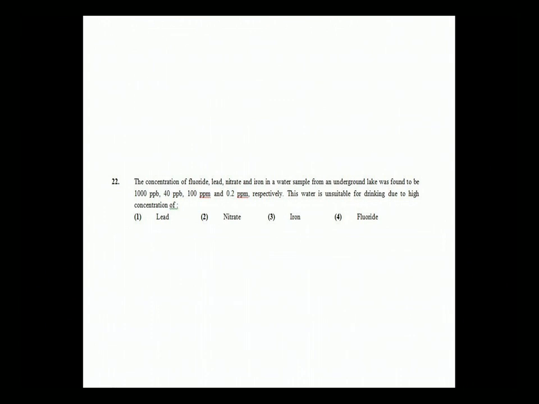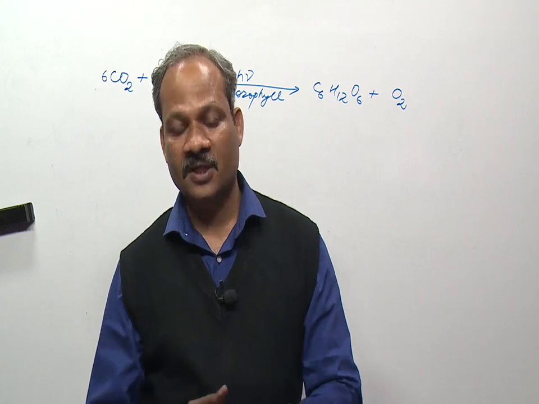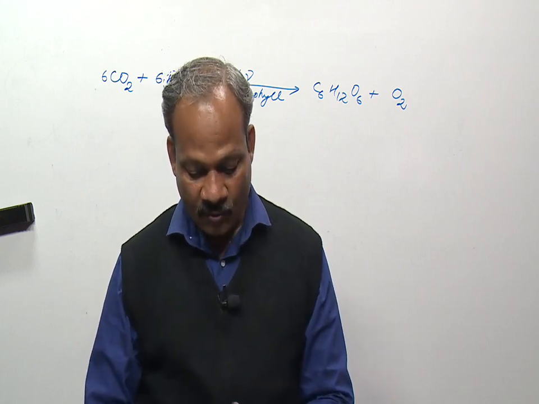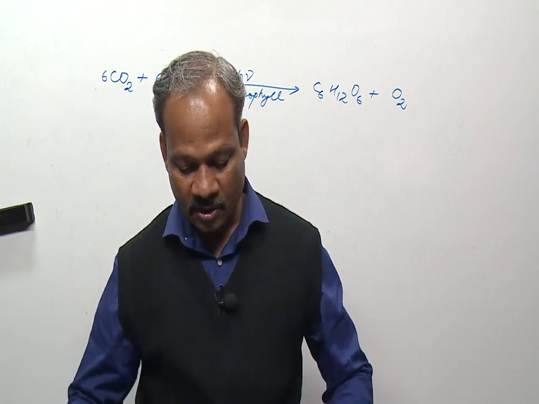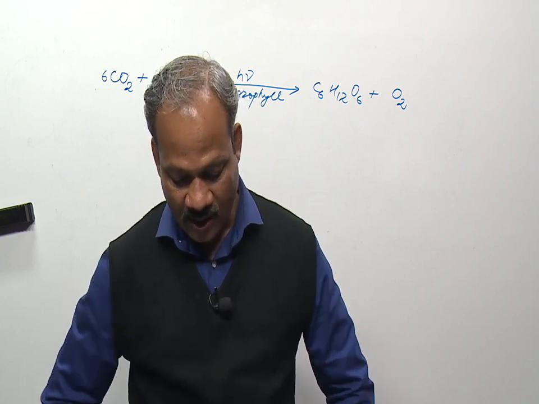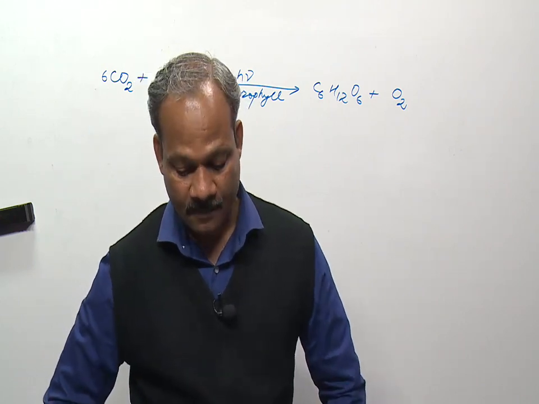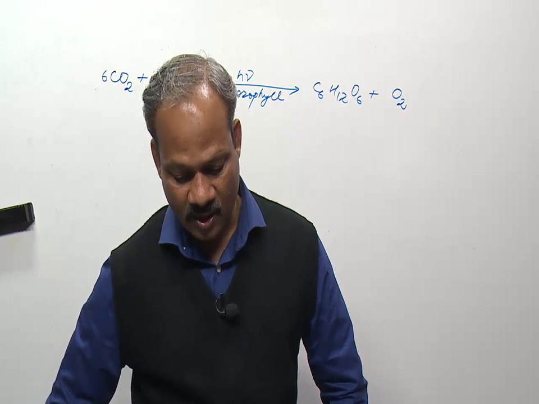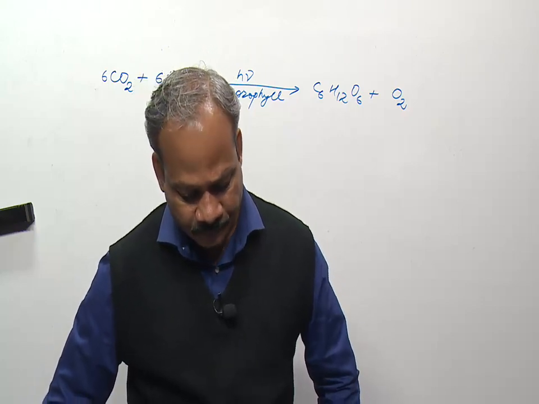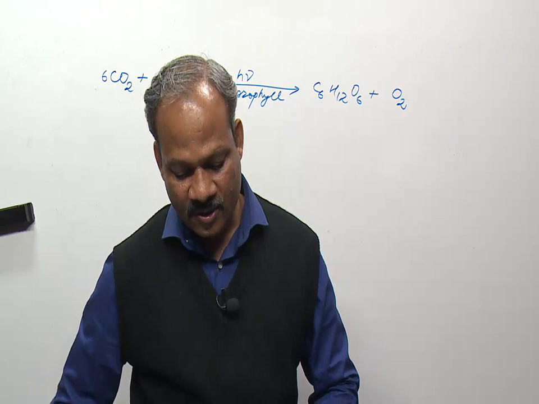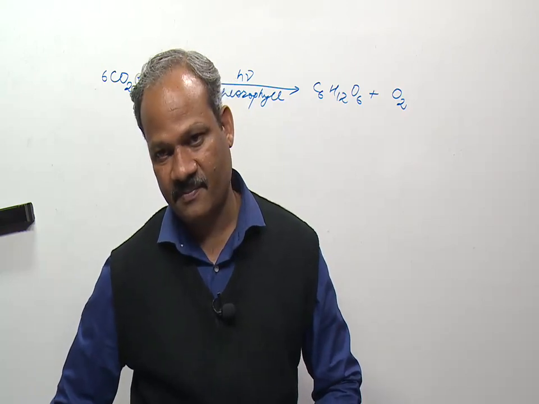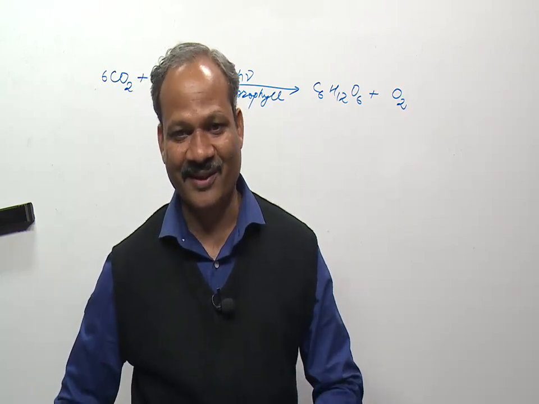Now again it is from environmental chemistry. You must have knowledge of various pollutants and various substances present in water. Now if anybody has knowledge of the concentration of these ions in drinking water as a permissible limit, then only you can answer. So you know that in water the permissible concentration of nitrate is 50 ppm. It is again based on knowledge.